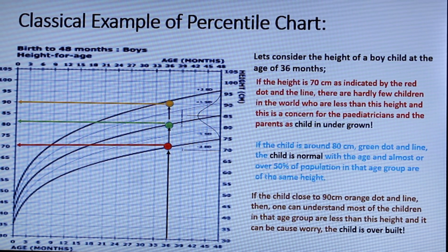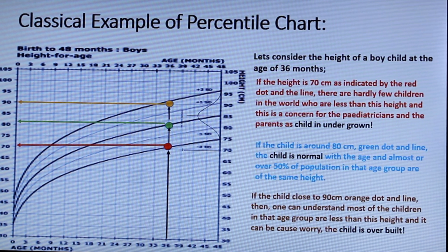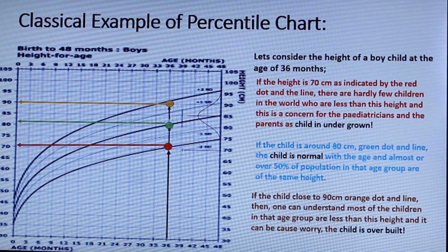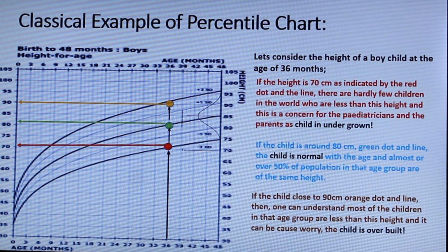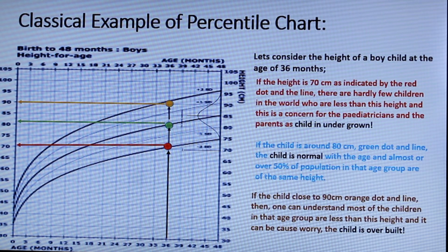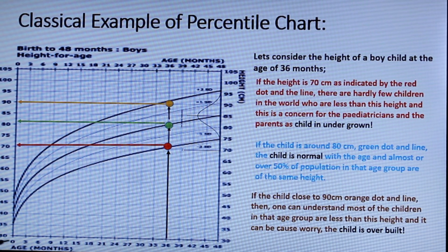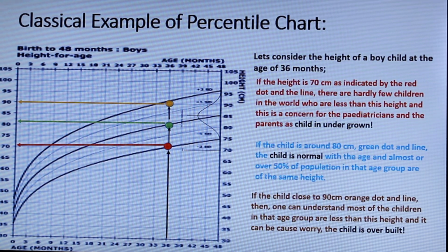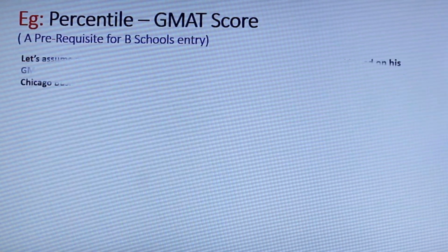More importantly, the percentile charts of weight and head circumference are very important, and many pediatricians use them. This is an example showing age with respect to height.